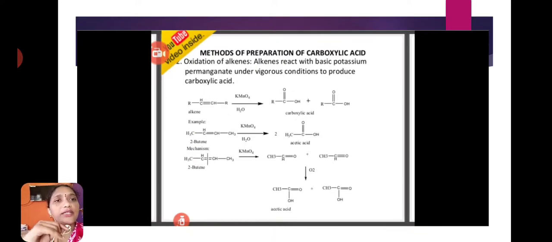And next method is the oxidation of alkenes. Here alkenes means what? The hydrocarbons which are having double bonds are called alkenes. Oxidation of alkenes: alkenes react with basic potassium permanganate under vigorous conditions to produce carboxylic acids. Here also oxidation, but here the oxidizing agent is potassium permanganate, KMnO4.